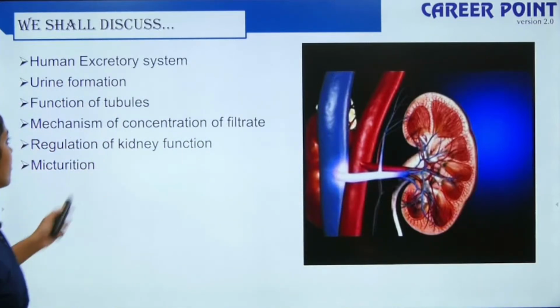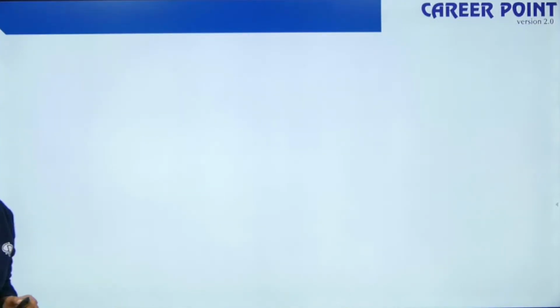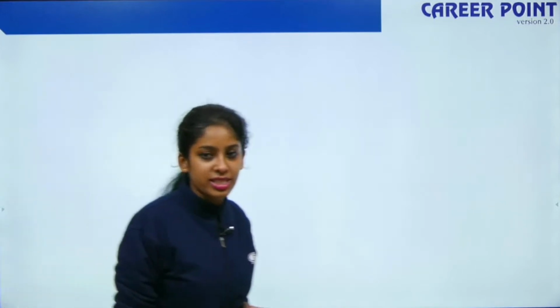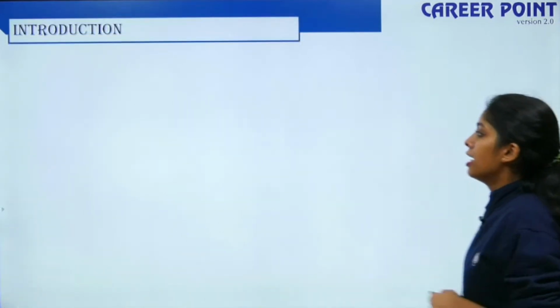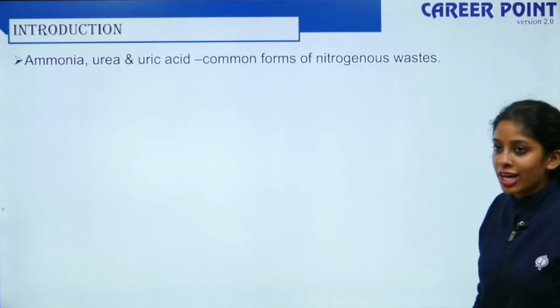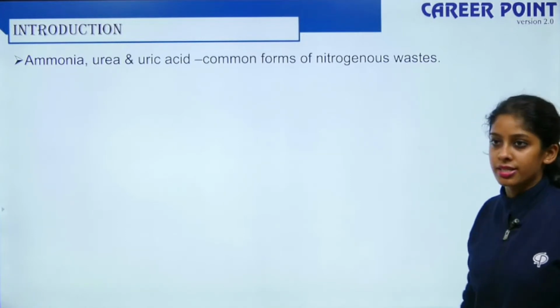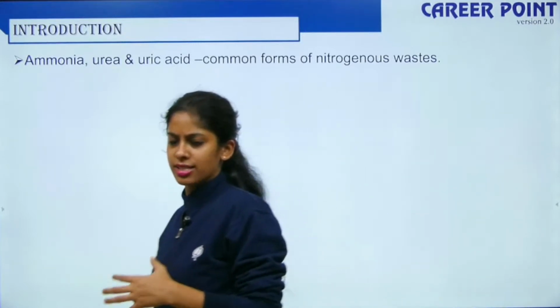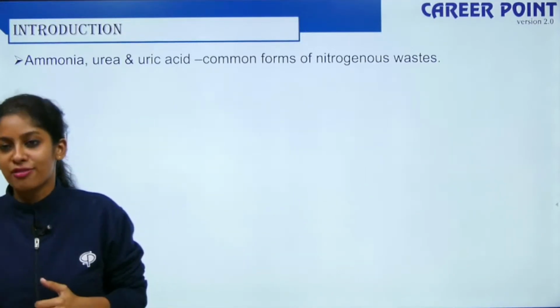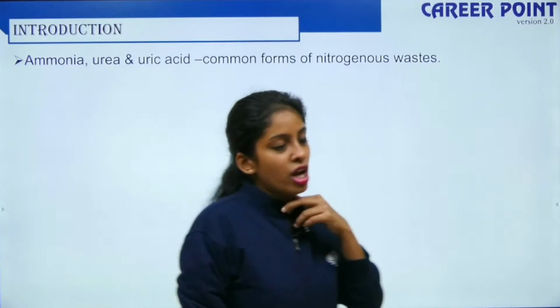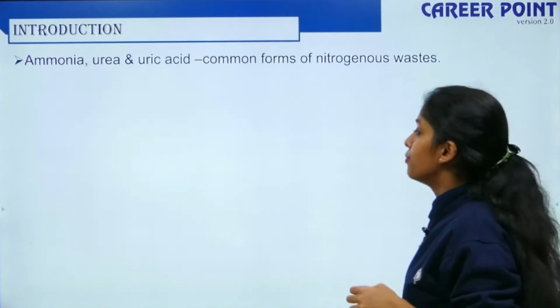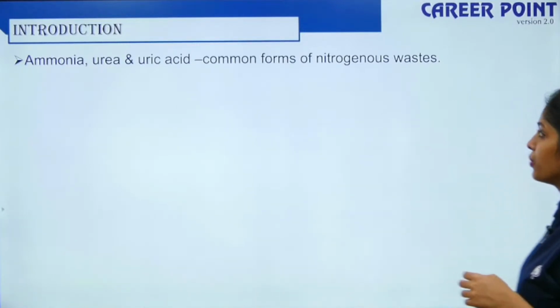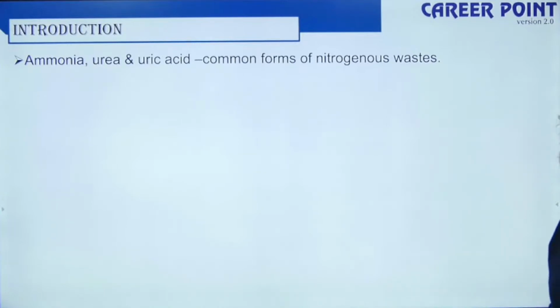Okay, so shall we talk about the human excretory system? Before we go into it, what is excretion? Why do we have to eliminate substances, and what are the substances we have to eliminate? That is very important. Ammonia, urea and uric acid are the common forms of nitrogenous waste.